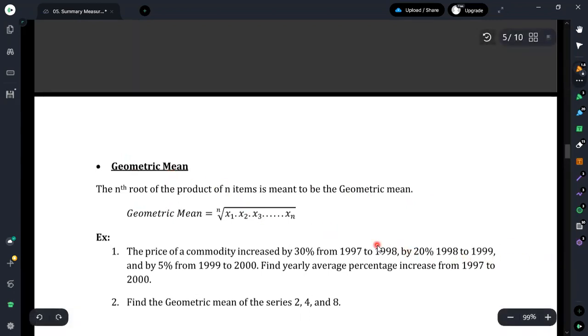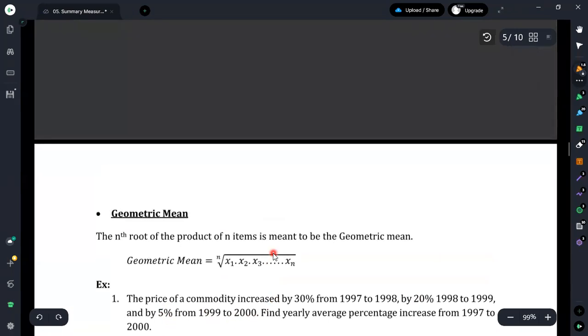As an example, here we can see the increase or decrease of the price of commodities. In the period of 1997 to 1998, the price of the commodity increased by 30%, but in 1998 to 1999, it was a 20% increase. In 1999 to 2000, it was 5%. It is quite like this.